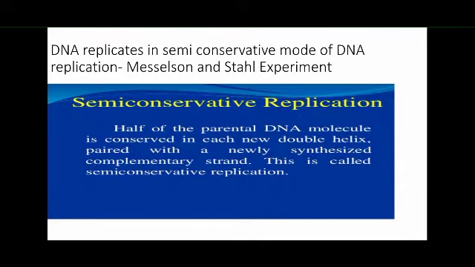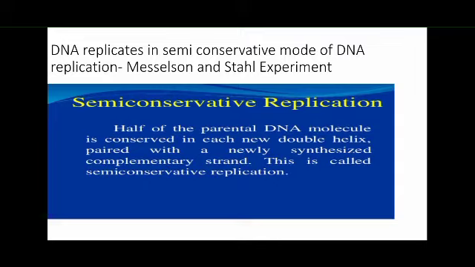So, what is the semi-conservative mode of DNA replication? Semi-conservative mode is one in which each strand of the parental helix is conserved and directs the synthesis of a new complementary progeny strand.